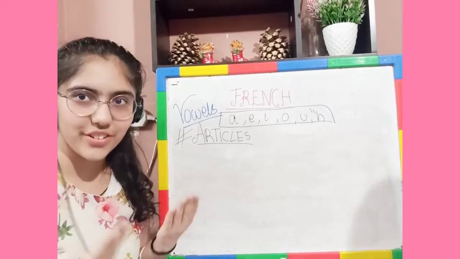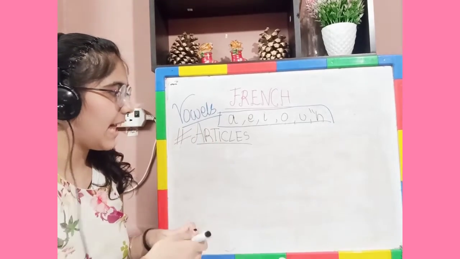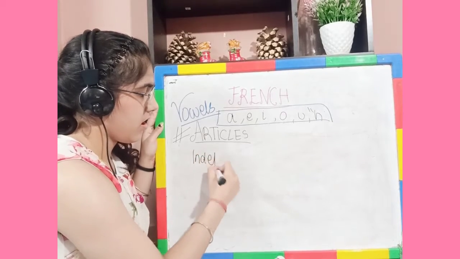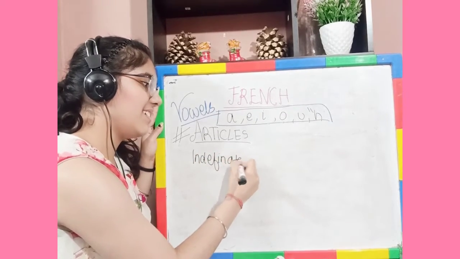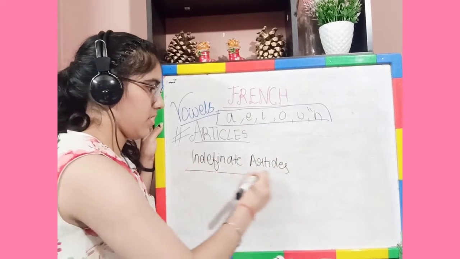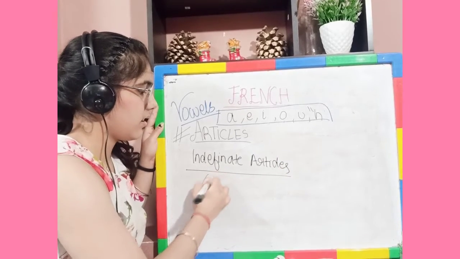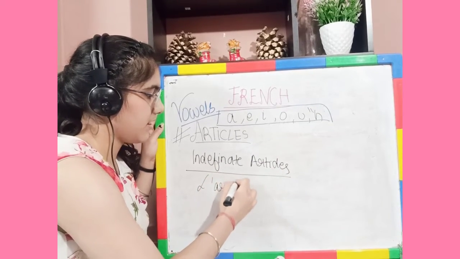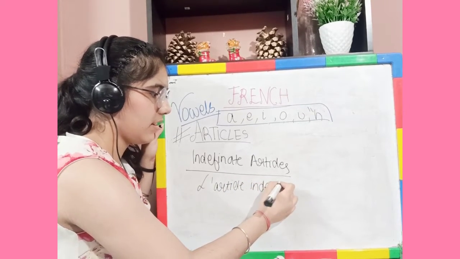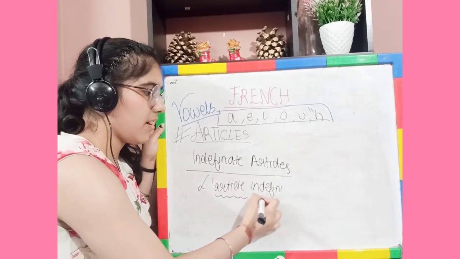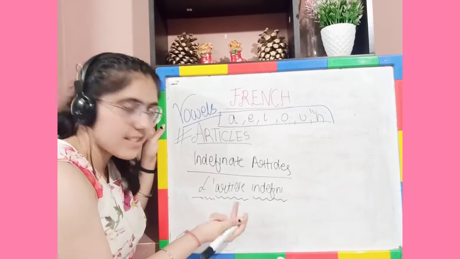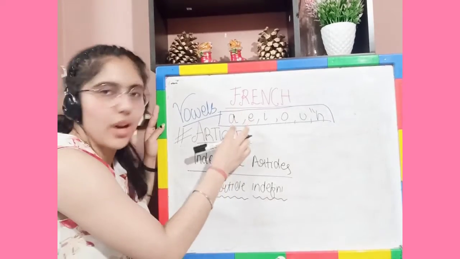Now we start with a different topic which is under articles, and that is indefinite articles. In French we write the article indefinite. Okay, now why is l' written here? Because it is starting from a, which is a vowel again.